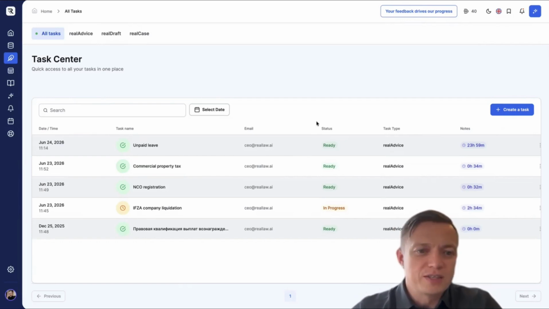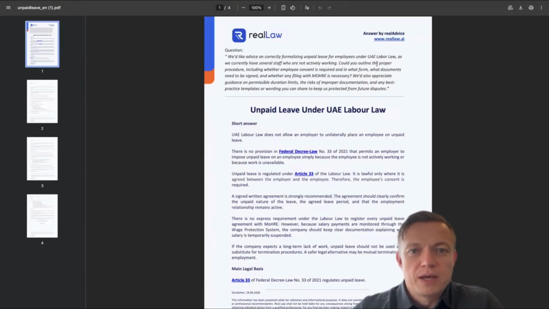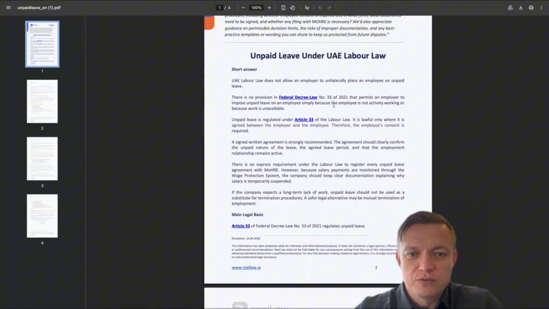Now let's see what your answer will look like. Let's go inside. And here you see that we're on the lawyer's answer tab where the message is located. It's a standard one here, but sometimes we add some comments and you can download the PDF with your answer. Let's see what it looks like. We usually prepare answers in a structured format so that it's always clear. First your question, then a short answer, which is general information to get a quick idea of the solution.